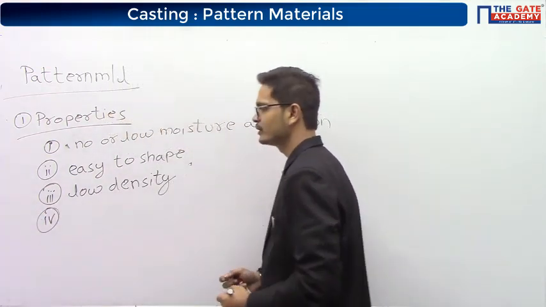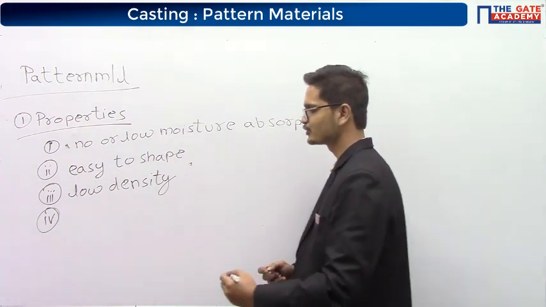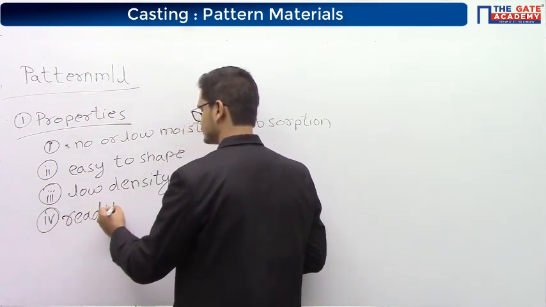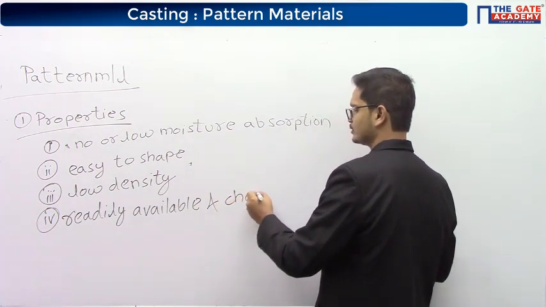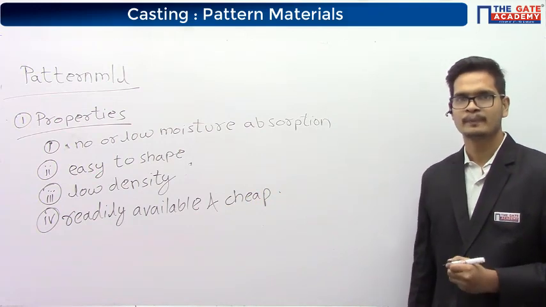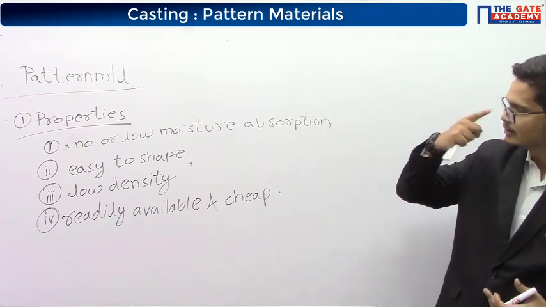And the fourth one is, it should be readily available. And it should be cheap. Right? This is the most important part. It should be cheap.